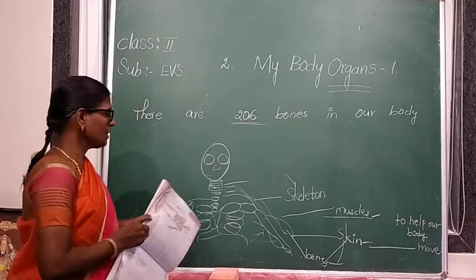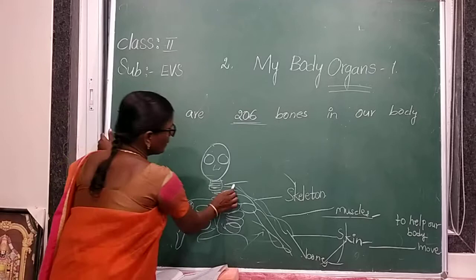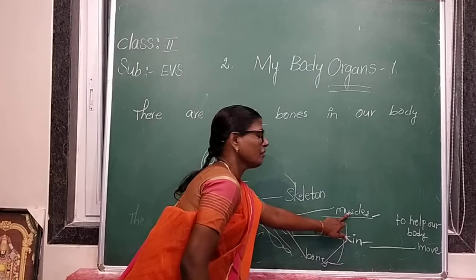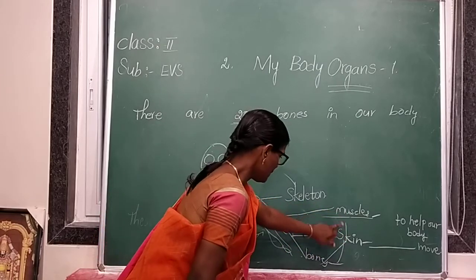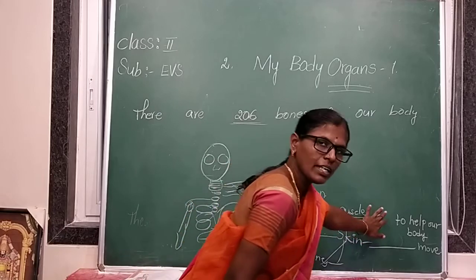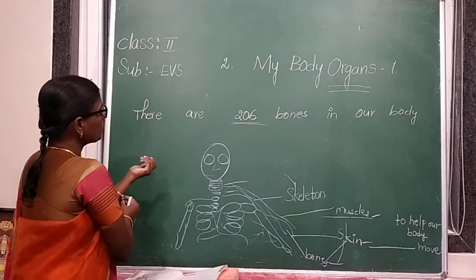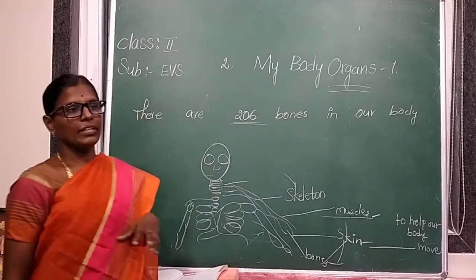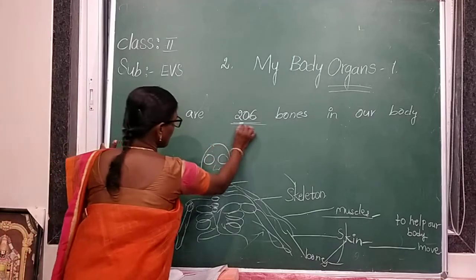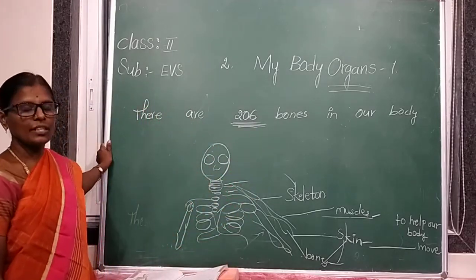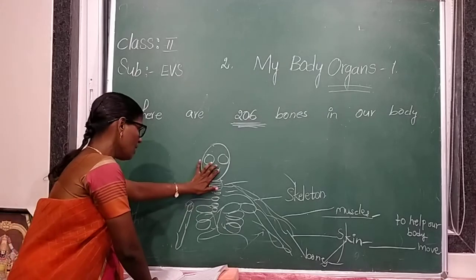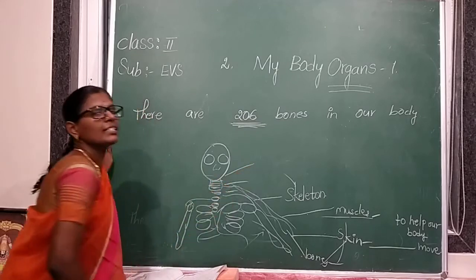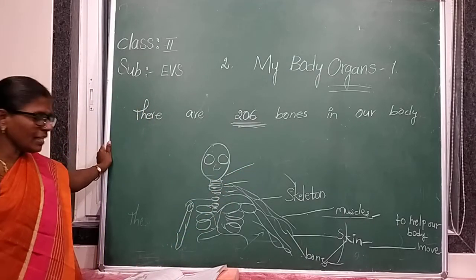This is our skeleton. The skeleton is covered with skin. Between the skeleton and skin are the muscles. The muscles, skin and bones help our body move. How many bones are there in our body? There are 206 bones in our body. This is our skeleton. The bones formed together make a framework called a skeleton.